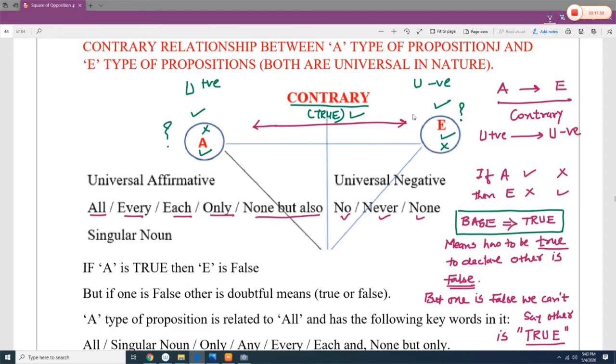Are you clear? One more time. If A and E both are universal, and if A is true, then you can say E is false, or when E is true, then you can say A is false. Clear? But if they say A is false, then E is doubtful, or when they say E is false, then A is doubtful.